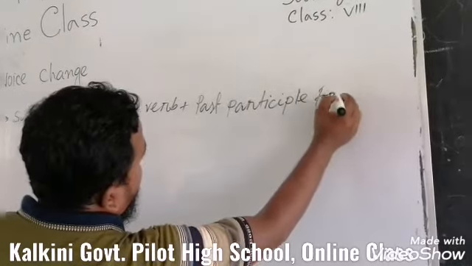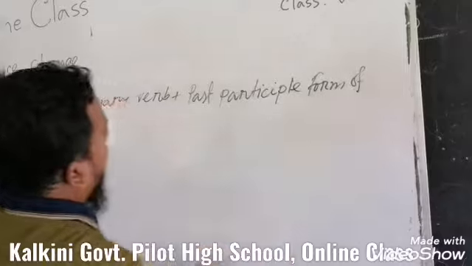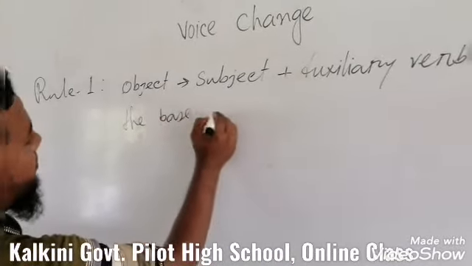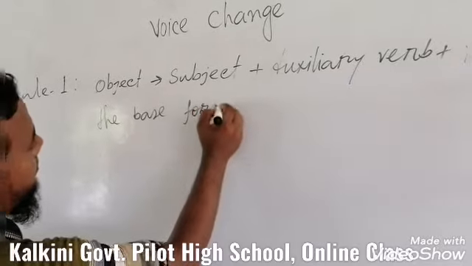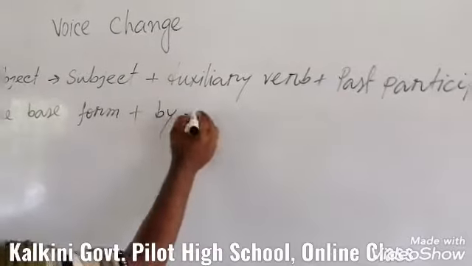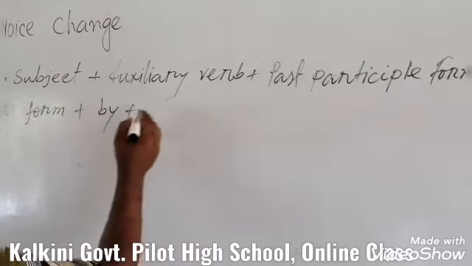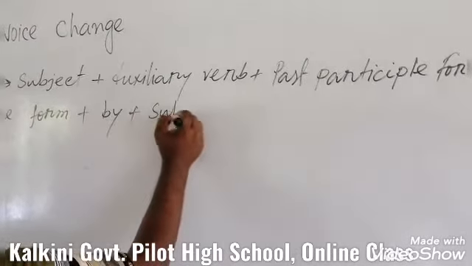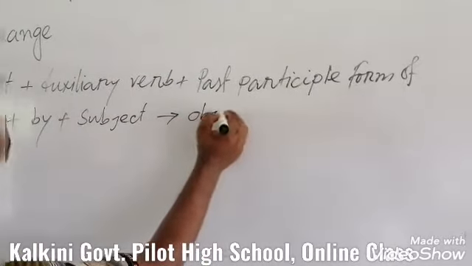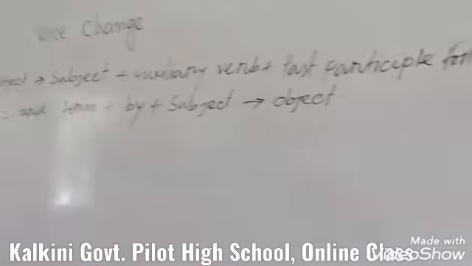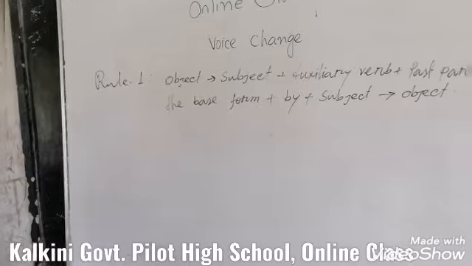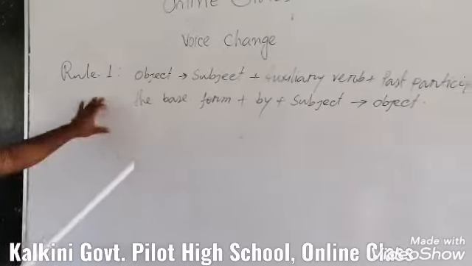Past participle of the base form. Then you have to use by, and after that you have to use the subject form as object. So we have to change words like this.